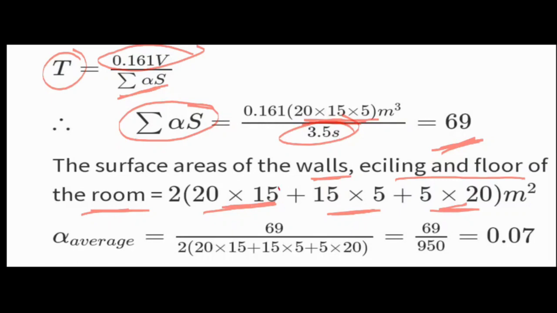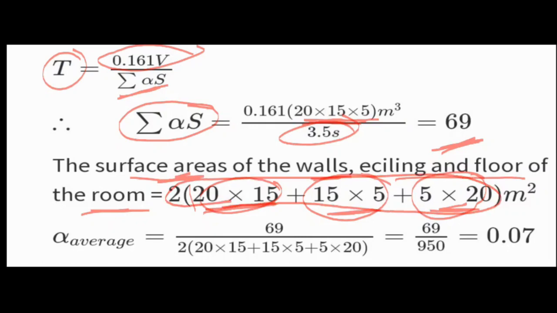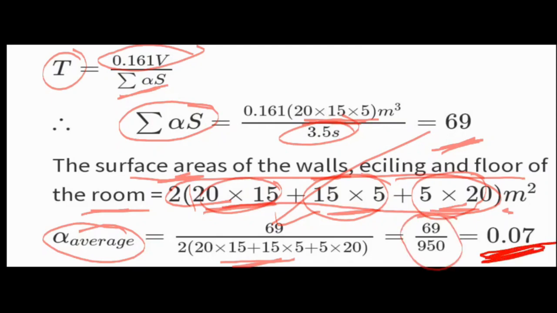Because we are calculating the surface area of the walls, ceiling and floor of the room, this is the surface area in meter square. So the average coefficient will be 69 by the surface area, that is 69 by 950, which is nothing but 0.07.